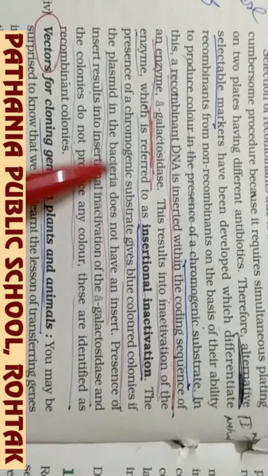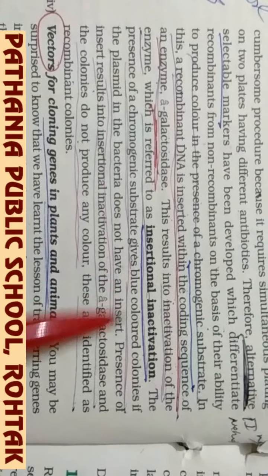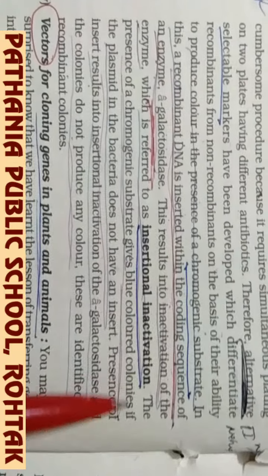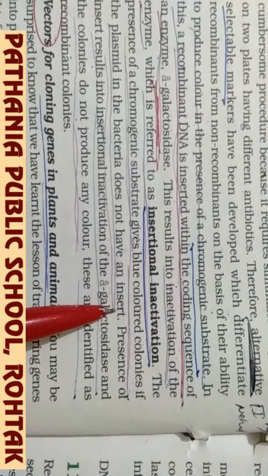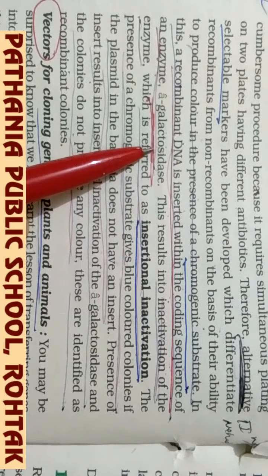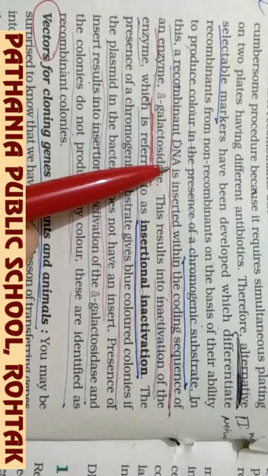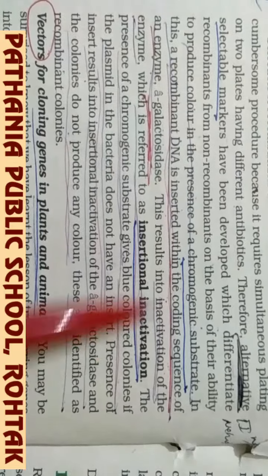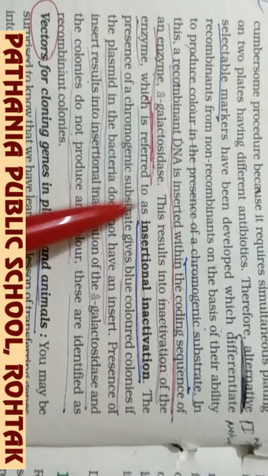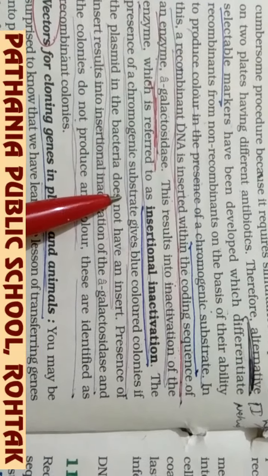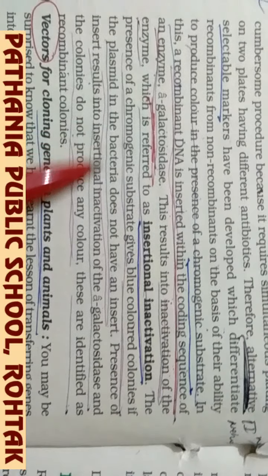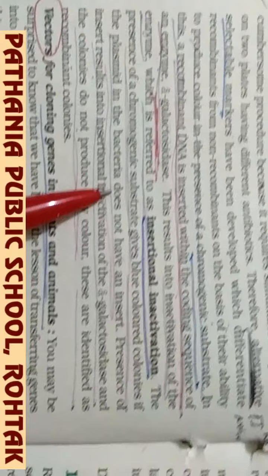So the presence of the chromogenic substrate gives colored colonies if the plasmid in the bacteria does not have any insert. If there is no insertional inactivation of the enzyme, that is, no foreign DNA is ligated, then that bacterium will possess the chromogenic substrate and plasmid, and it will produce the color.